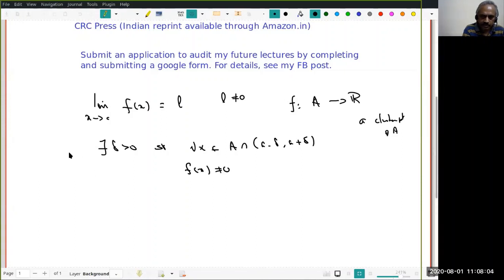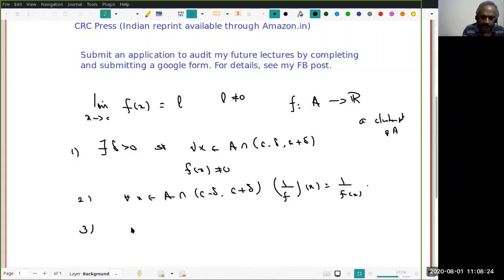That's the first observation. The second thing is, because this is true, for all x in that particular set we can define a new function. We will of course call it 1 by f at x equal to 1 by f(x). This makes sense, so this function is now defined. Then what we want to conclude is the limit as x tends to a of (1 by f)(x) equals 1 by L. This is a very precise formulation of one item in the algebra of finite limits.